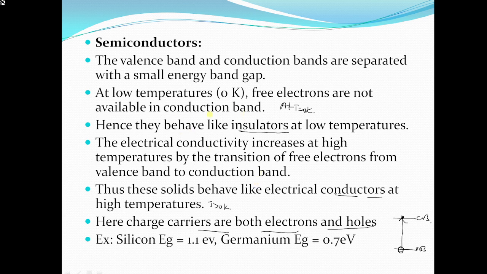As the temperature increases, what happens? More electrons will jump to the conduction band, which increases conductivity. As temperature increases, conductivity increases. Good examples of semiconductors are silicon and germanium. The energy gap of silicon is 1.1 electron volts and the energy gap of germanium is 0.7 electron volts.